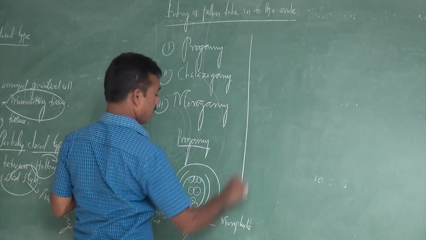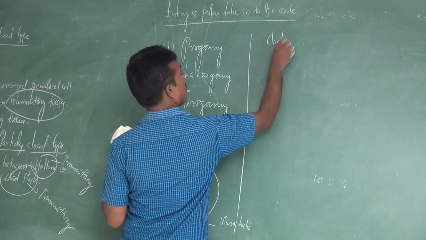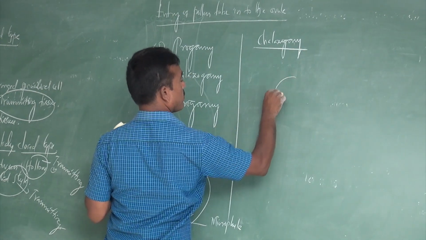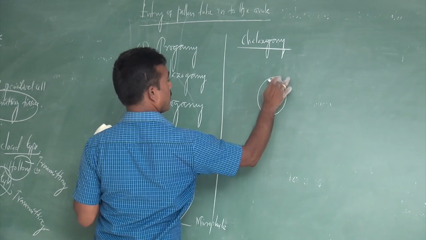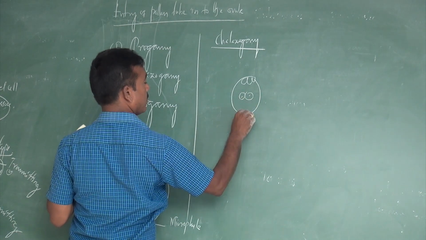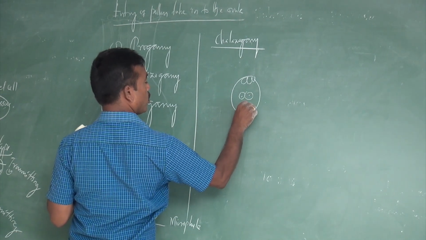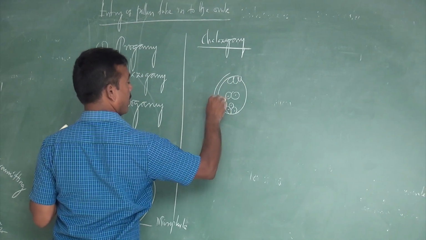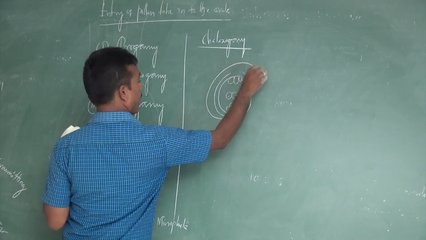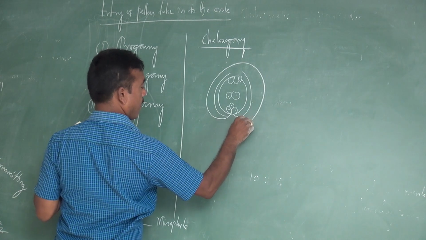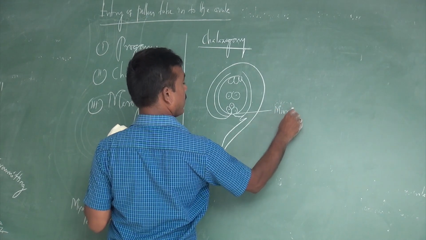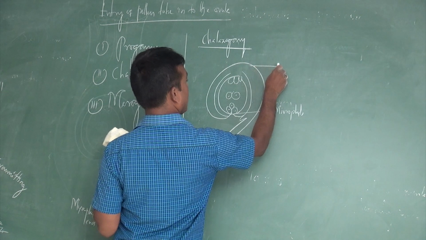What is commonly called chalazogamy is nothing but the pollen tube enters through the chalazal end, because this is the micropylar end, and this is commonly called the chalazal end.